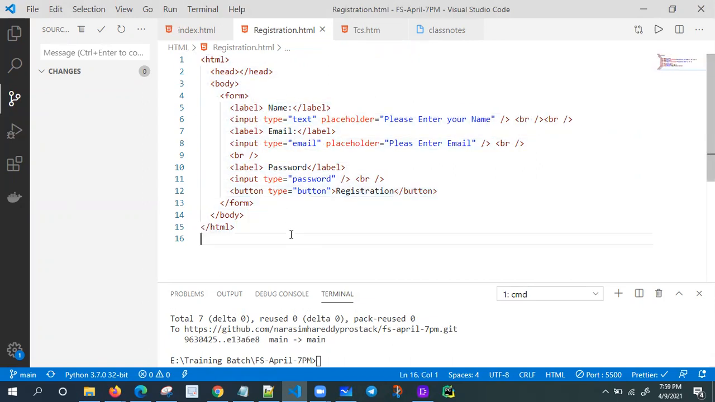So if you are good in tags and attributes, almost 80% of HTML is done. That's all. Just have a glance. Try to create 3 to 4 forms. So you'll get one good idea.